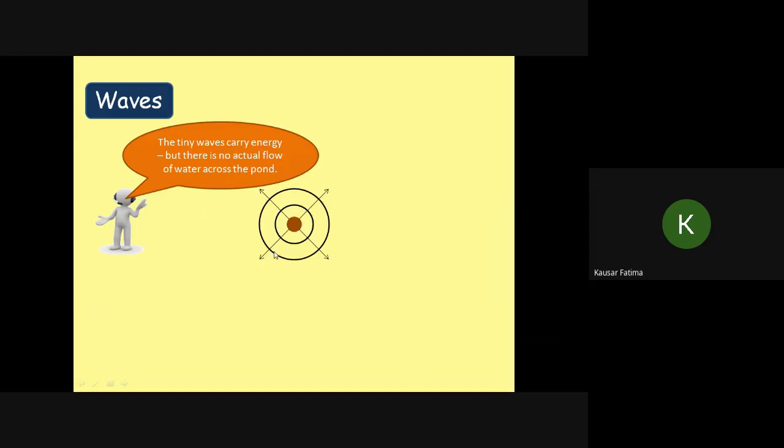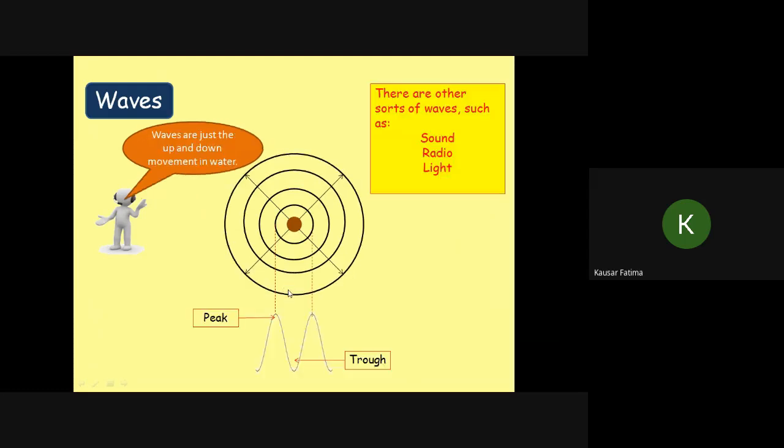See, the direction of propagation is always perpendicular at every point to the wavefront. A wavefront is the line which joins all the points which are in phase with each other. Like all the points in a crest are in phase with each other. In the same way, all the points in a trough are in phase with each other. So here, peak and peak, these are the two peaks. And this is the trough, which is the gap.